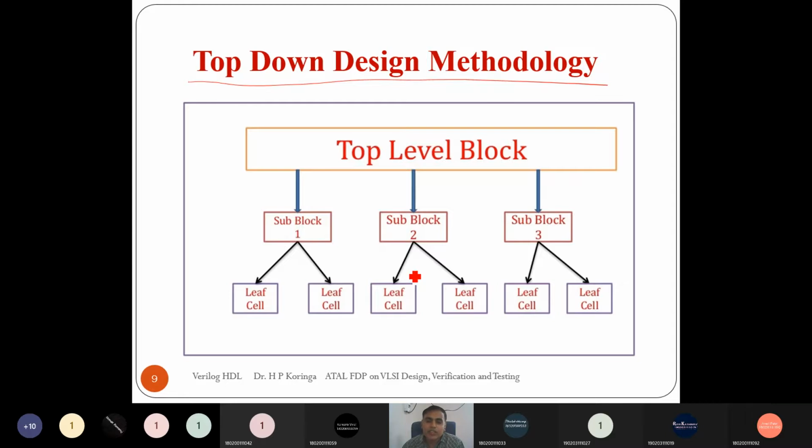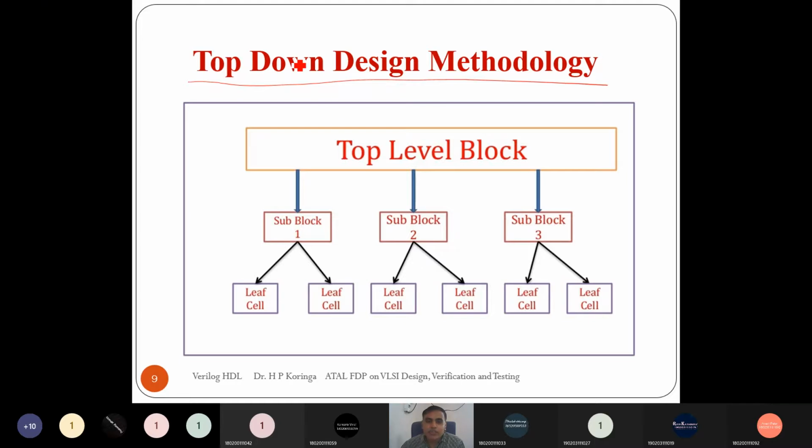As we already studied, there are four terminologies: locality, regularity, modularity, right? And hierarchy. There are four words in a VLSI design flow, right? Can anyone tell me what is the importance of modularity?